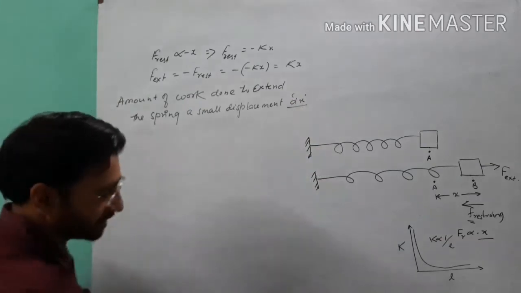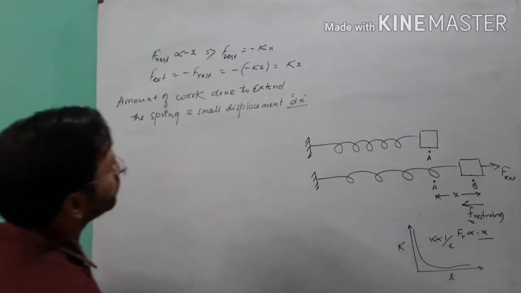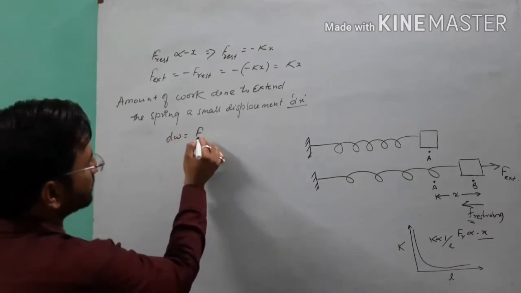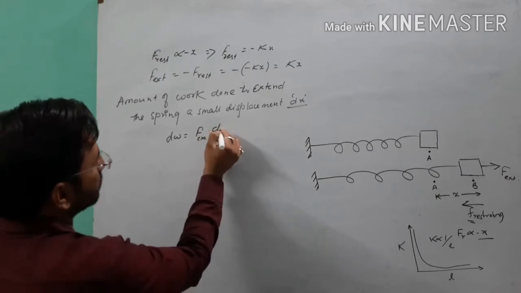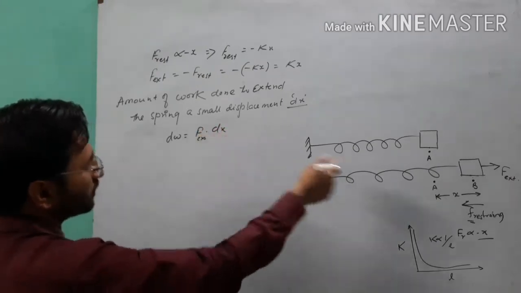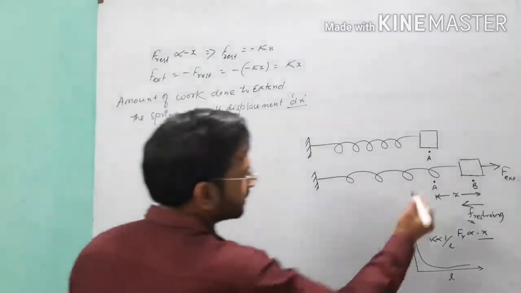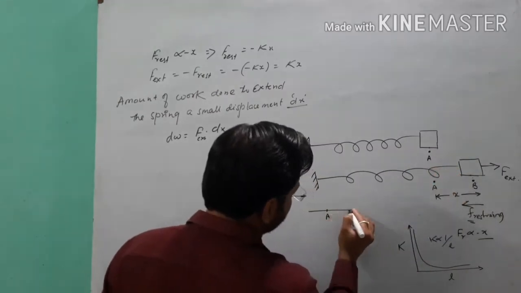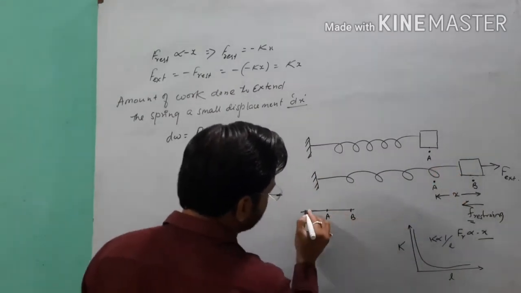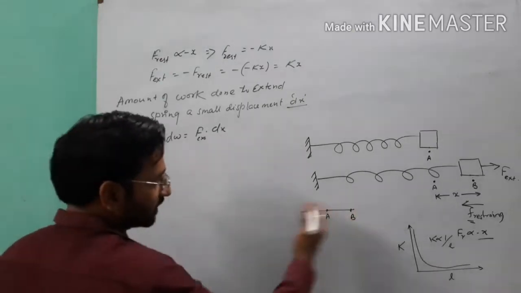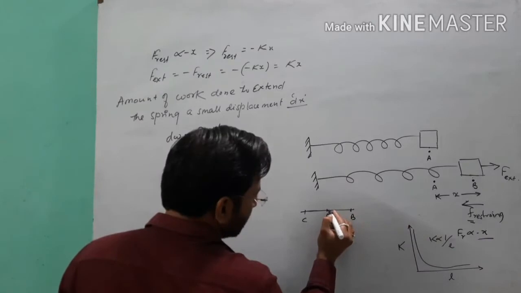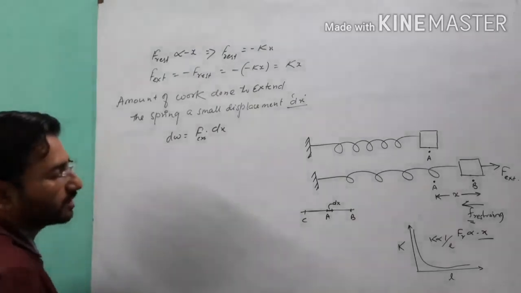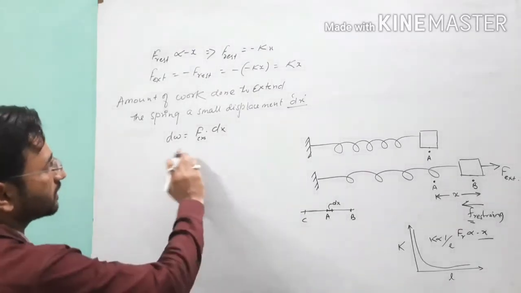We assume that for this displacement dx, the amount of work done will be dW, which is equal to F external force, listen carefully, into dx. The direction of F external and dx is along the elementary distance, suppose this one is our point A, this is our point B, and here I will again consider another point C for the compression time. So here we are talking about this elementary displacement along the direction of AB, by applying some external force, so work done will be like this.